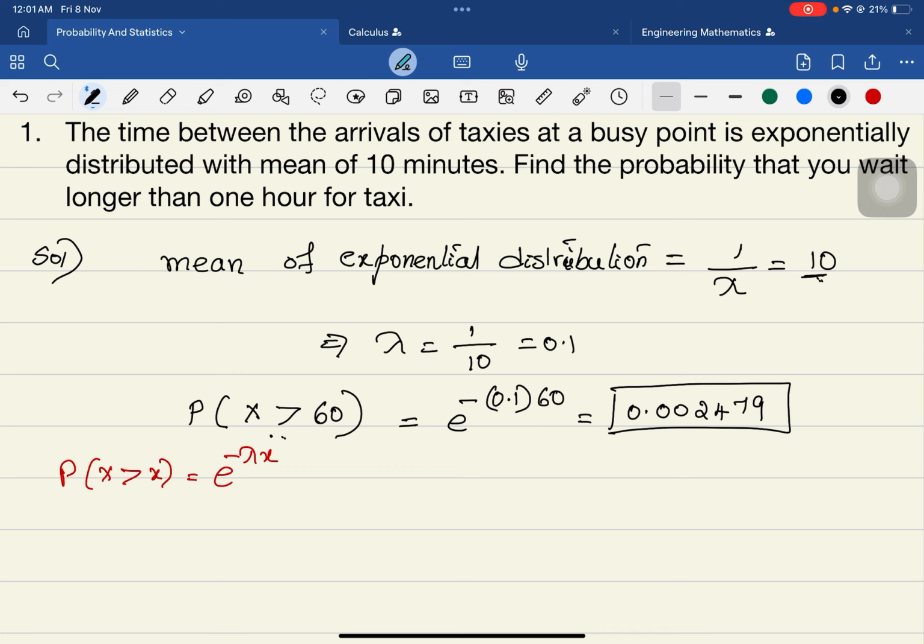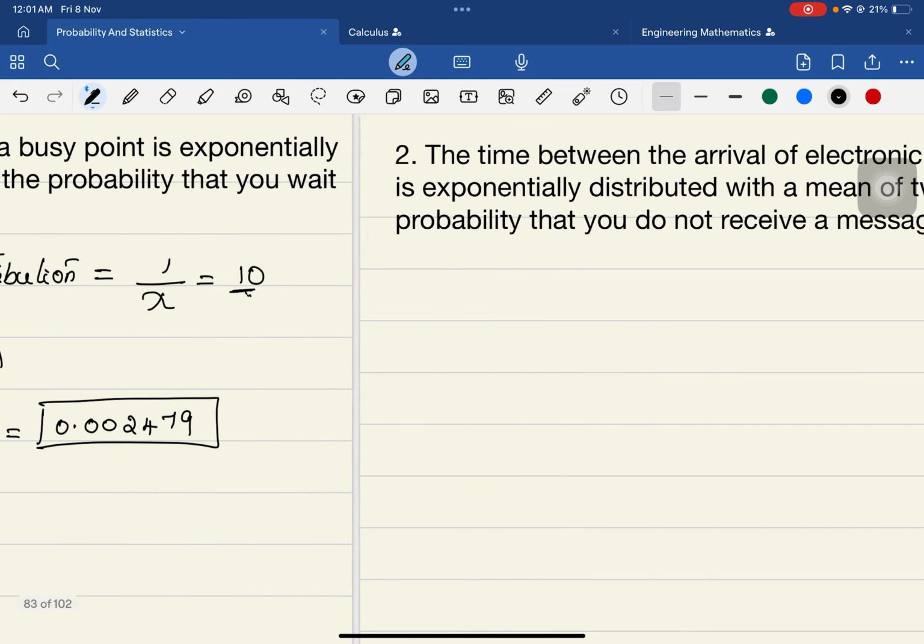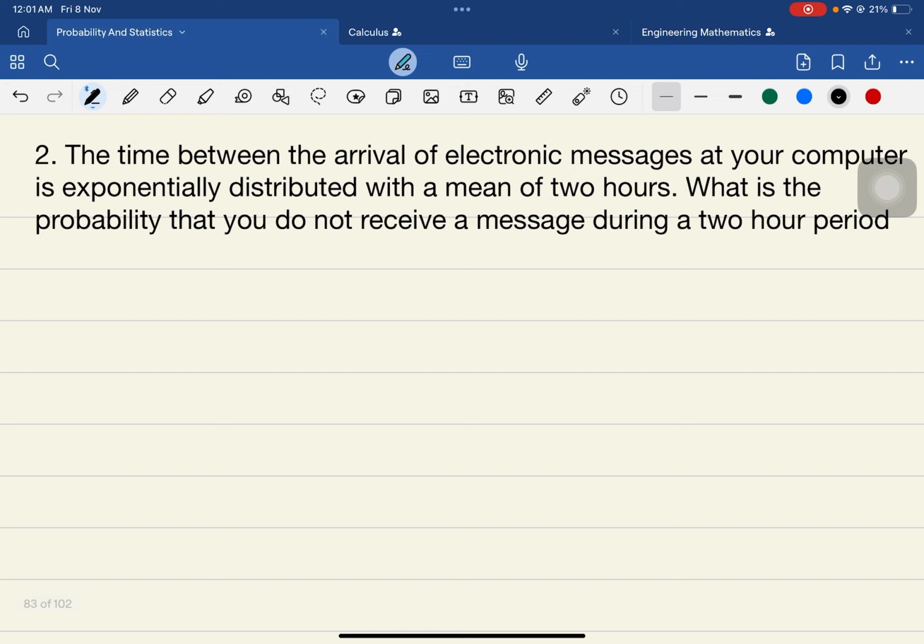Is it clear? I hope you could understand that when the mean is given, you have to write down the mean as 1 over lambda, from that get the value of lambda, and find the values. Let us now take the next problem.